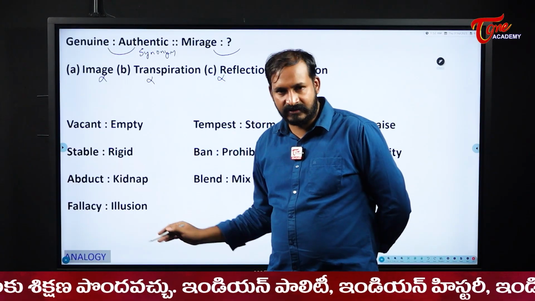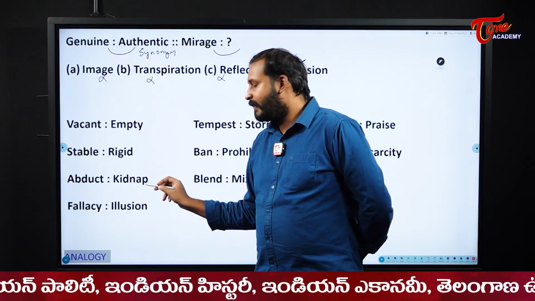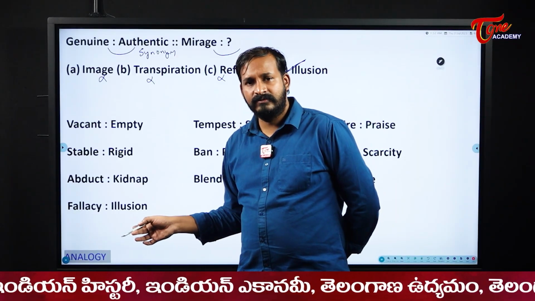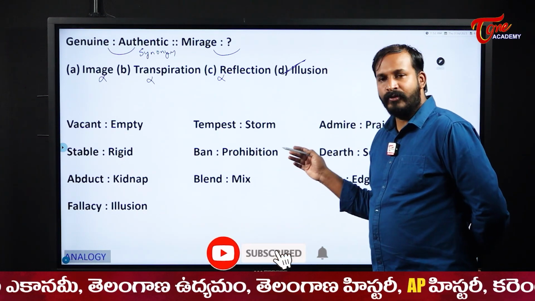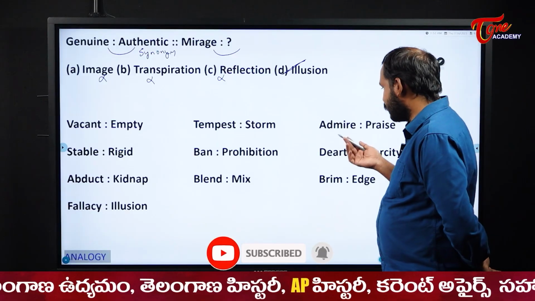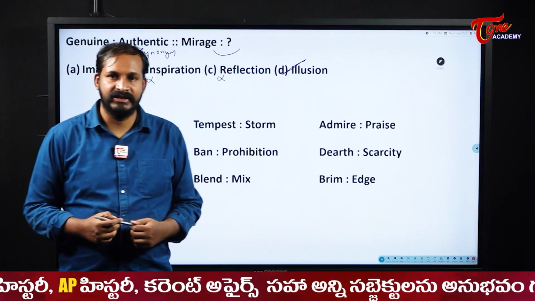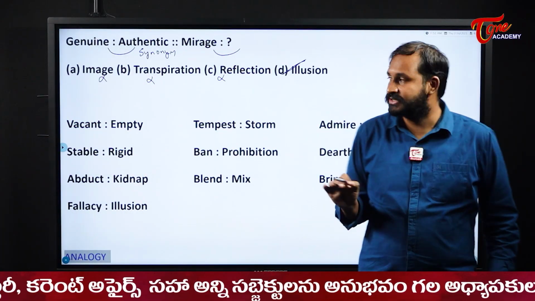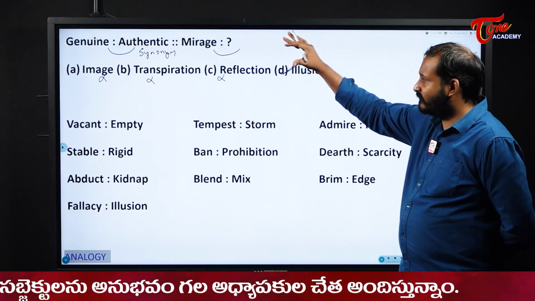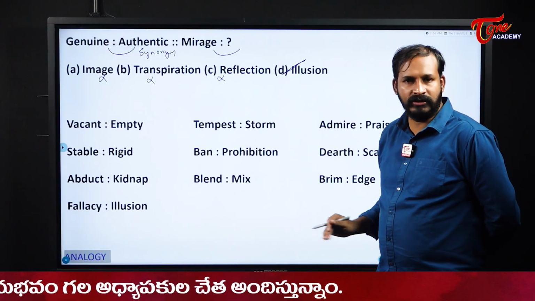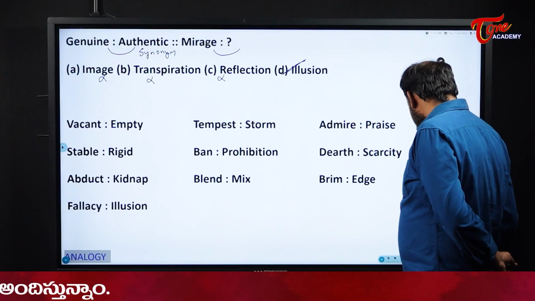Now see here, students, some of the similar ones: vacant, empty; stable, rigid; abduct, kidnap. Some of the synonyms: fallacy, illusion; tempest, storm; ban, prohibition; blend means mix, we all know; general; admire, praise; death, scarcity; and brim, edge. These are the most commonly asked questions, students, in the synonyms context. Like this, in each and every context, we will see the most commonly asked questions, so that it will be easy for us. Okay, we can cover many examples like this.